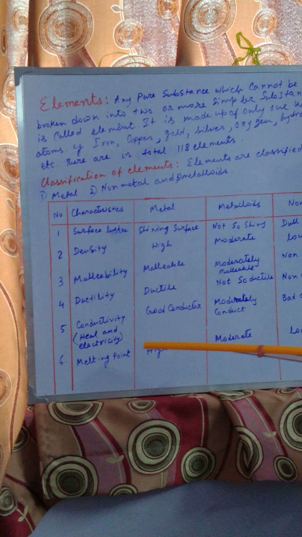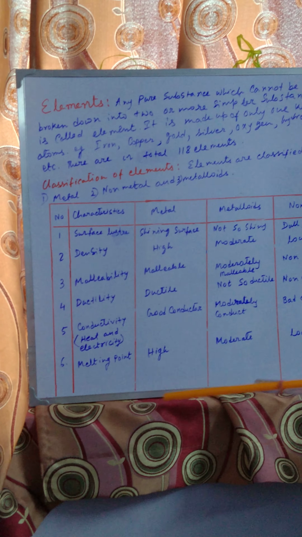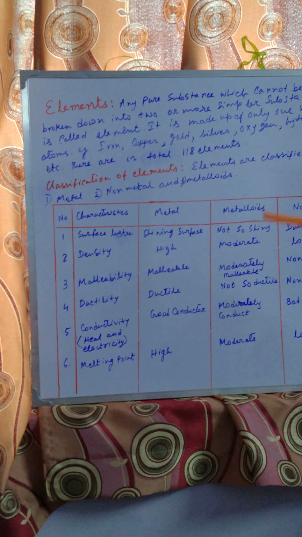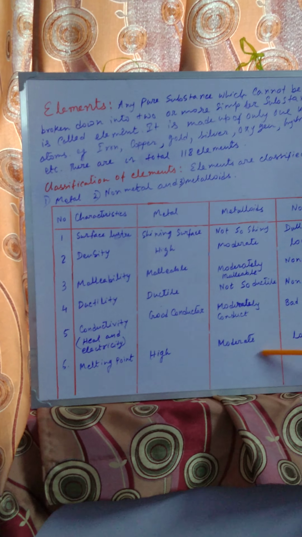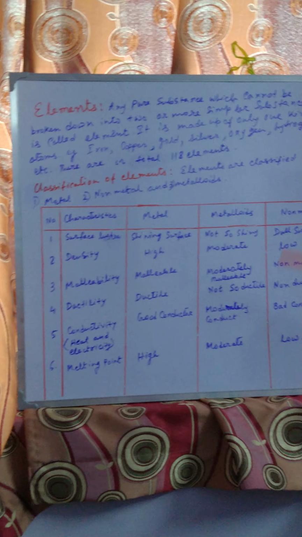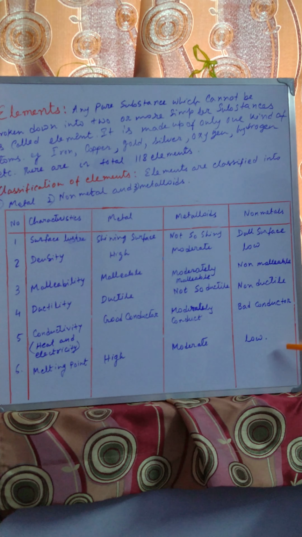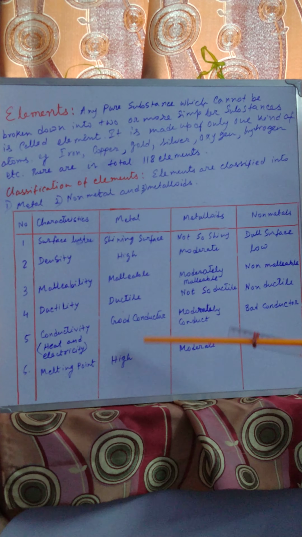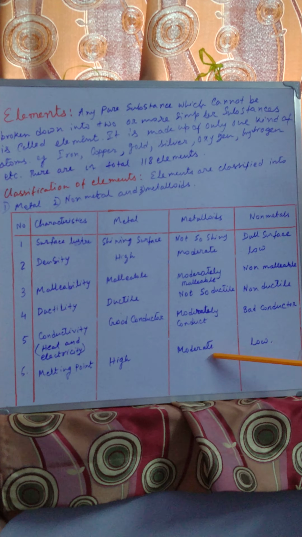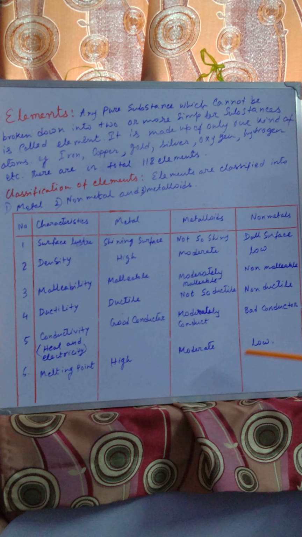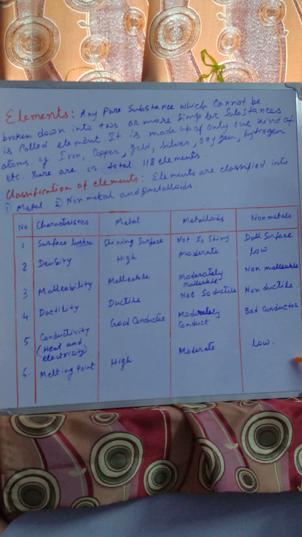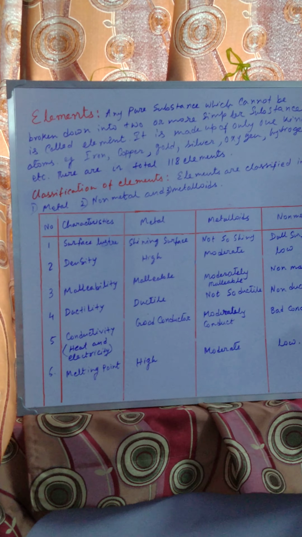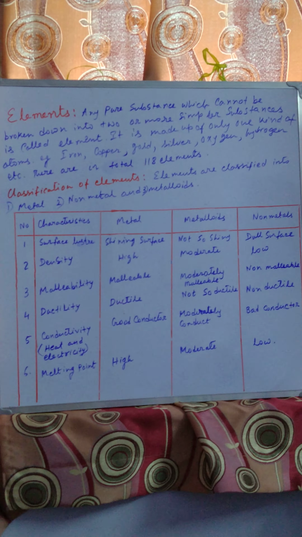Then come to the sixth point, melting point. Melting point in case of metals is very high. Then metalloids have moderately high melting points, and non-metals very low melting points. Metals are hard solids. Metalloids are not so hard or rigid. Non-metals are rigid, but their melting point is very low. They are not so hard.